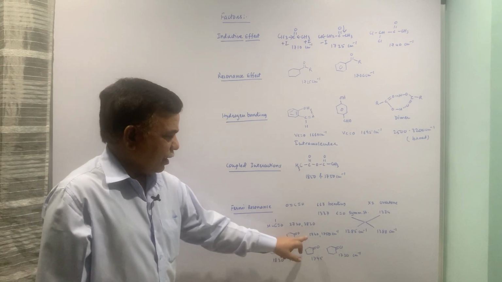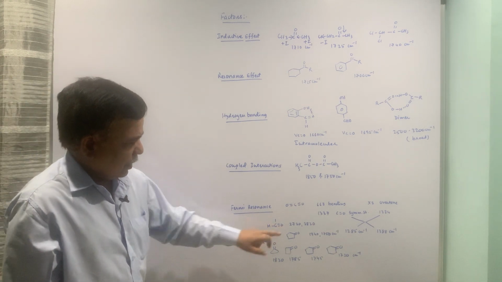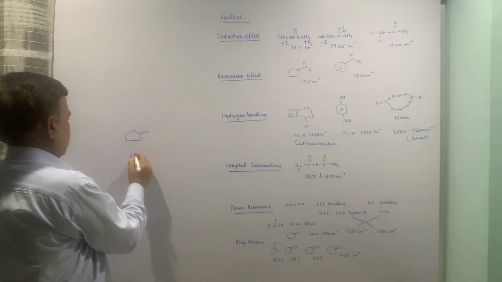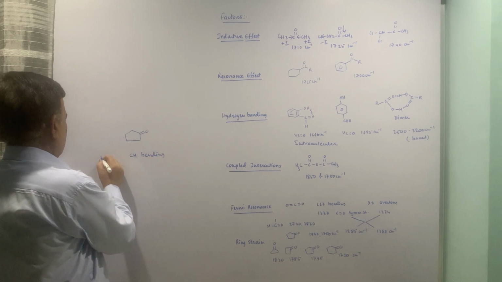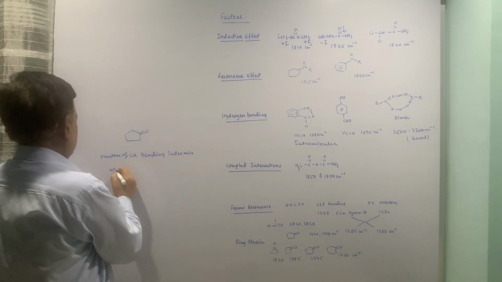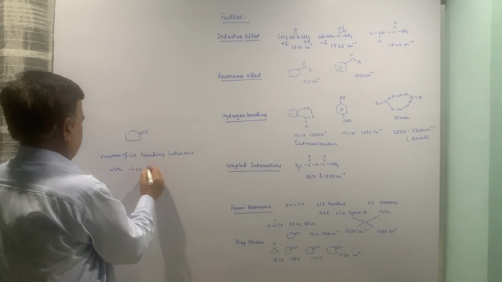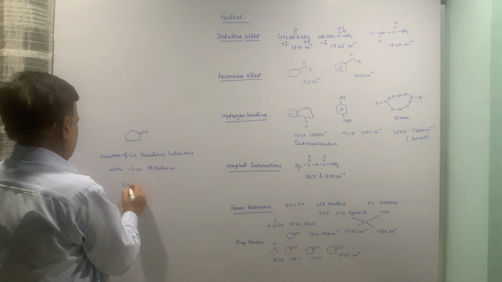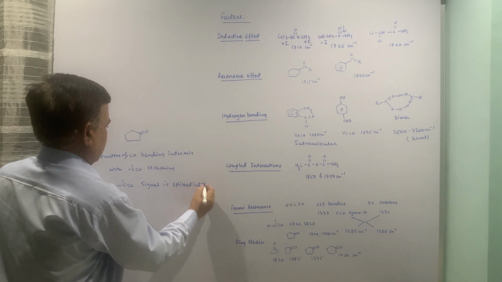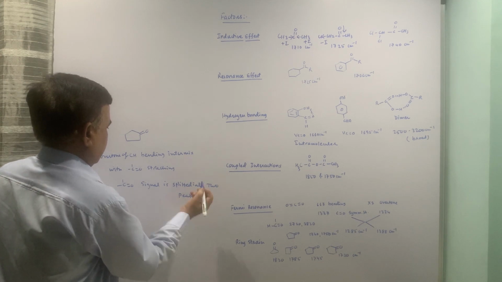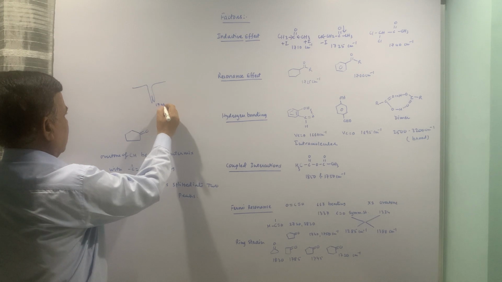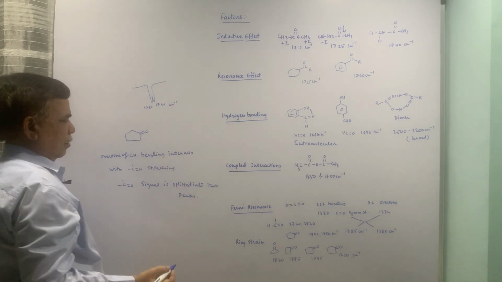The last example is cyclopentanone, where the CH2 bending overtone is interacting with the carbonyl. The CH bending overtone intermixes with carbonyl stretching, so the carbonyl signal is split into two peaks. You will find that the carbonyl signal will be at 1740 and 1750, so two peaks will be there.